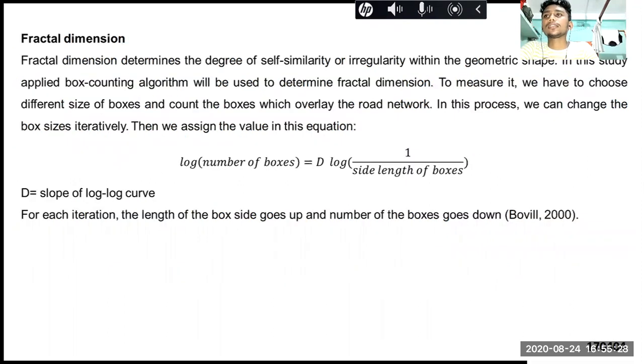Fractal dimension. Fractal dimension determines the degree of self-similarity or irregularity within the geometric shape. In this study, I will apply the box counting algorithm to measure fractal dimension. To measure it, we have to choose different sizes of box and count the boxes which overlap the road network. In this process, we will change the box size iteratively. Then we assign the values in this equation. From that equation, we get the fractal dimension.